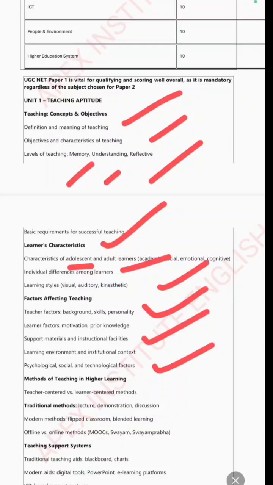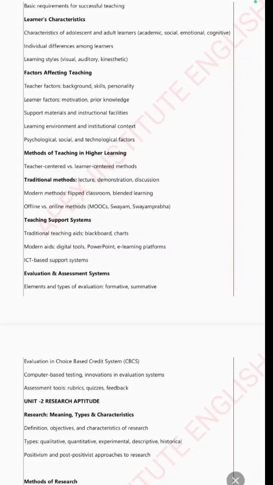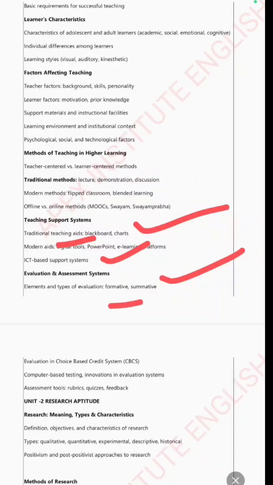Next we have the methods of teaching in higher learning, that is teacher centered methods versus learner centered methods, traditional methods like lecture method, demonstration and discussion method, modern methods like flipped classroom, blended learning, and offline and online methods like MOOCs, SWAYAM and SWAYAMPrabha. Next subtopic from teaching aptitude is the teaching support system, use of teaching aids, ICT based support system. Next subtopic is the evaluation and assessment system, that is, what is formative evaluation, summative evaluation, all these things.